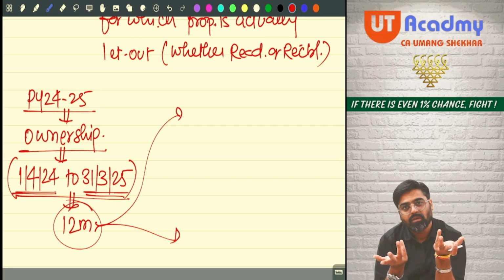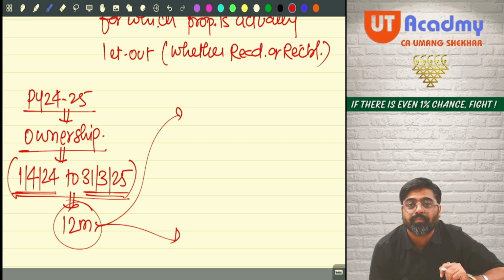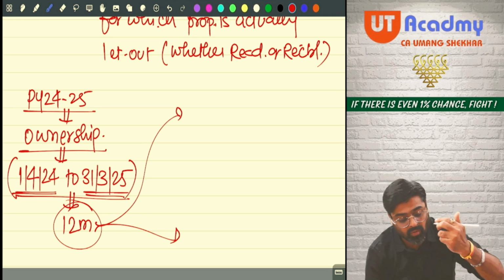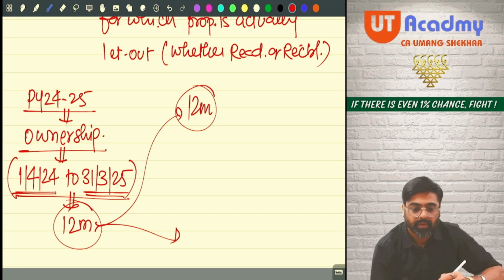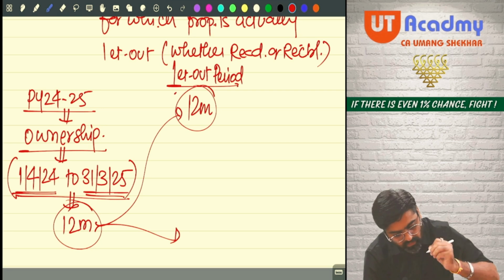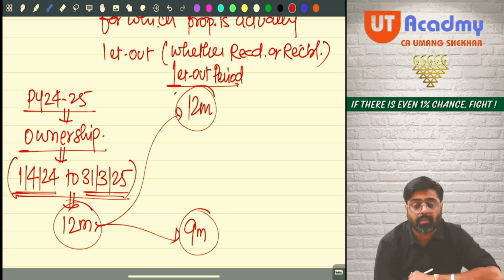Yes. And you can let out the property for 8 months also, for 7 months also, for 10 months also. Out of 12 months of ownership, if you are letting out the property for full 12 months, this is your let out period. Now tell me, can I say here you can let out the property for 9 months also?